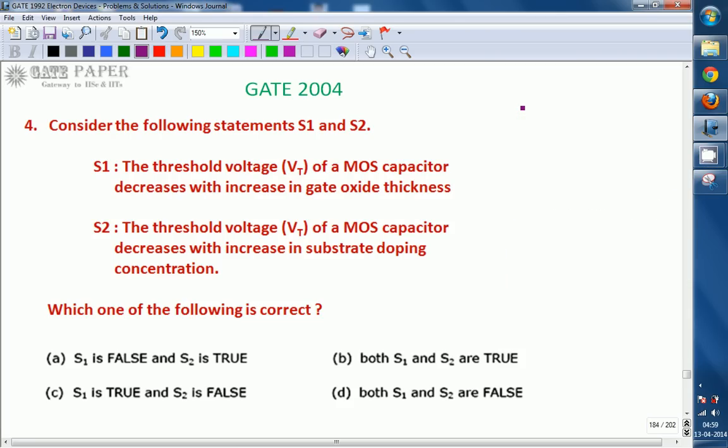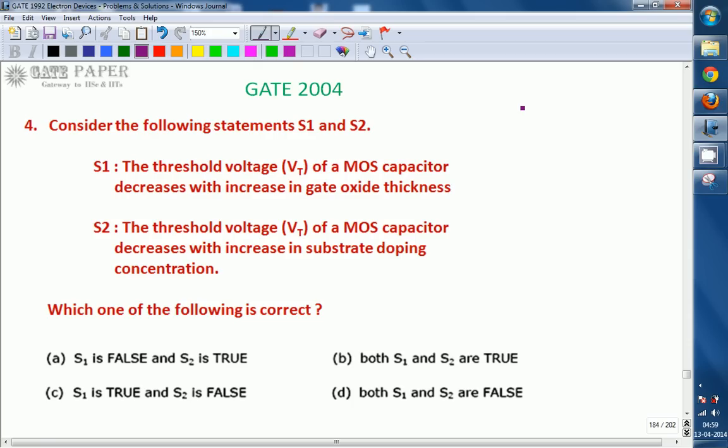Hello, we are discussing the GATE 2004 ECE paper, and the topic is related to electronics. Consider the following two statements. Statement 1: The threshold voltage of a MOS capacitor decreases with increase in gate oxide thickness. Statement 2: The threshold voltage of a MOS capacitor decreases with increase in substrate doping concentration.